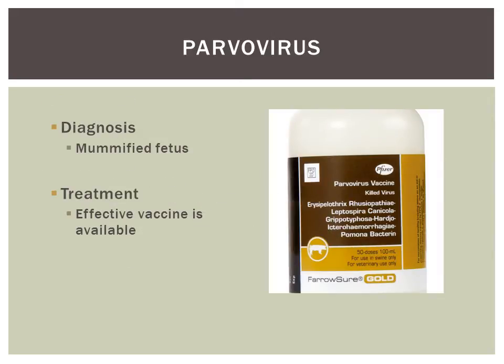The best way to prevent the infection of parvovirus in your herd is to vaccinate all susceptible breeding stock twice, 2 weeks apart and several weeks before breeding. Killed vaccines are available for parvovirus and have been proven to be effective. However, there is no treatment for parvovirus infection.